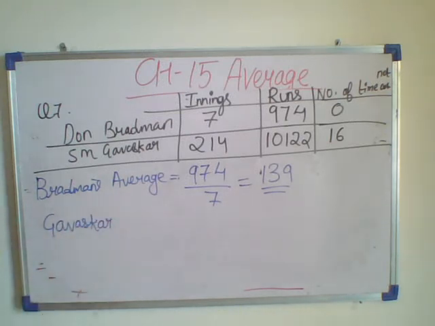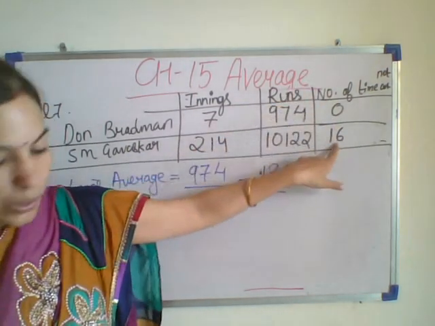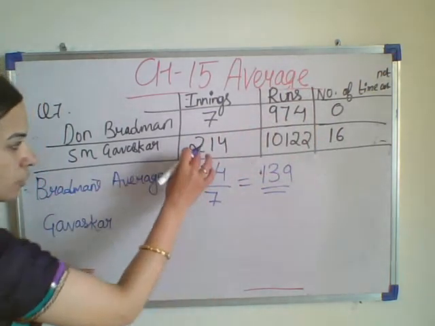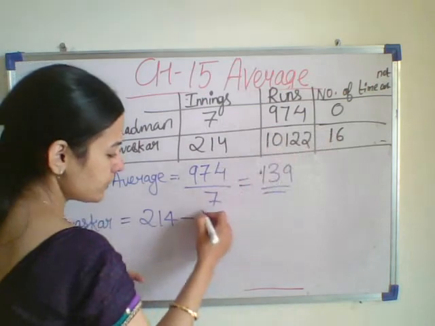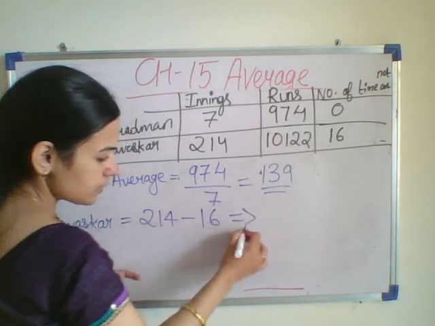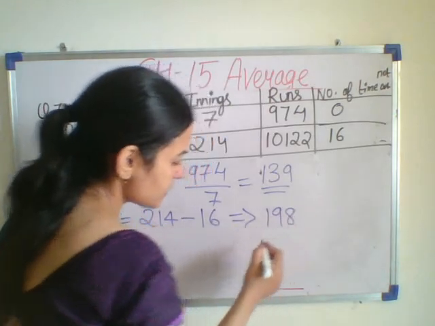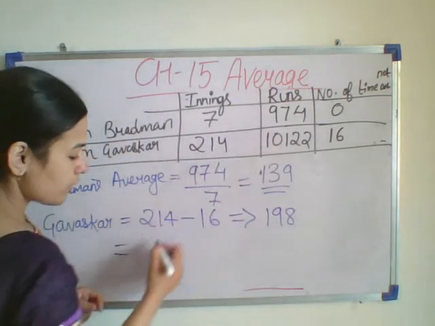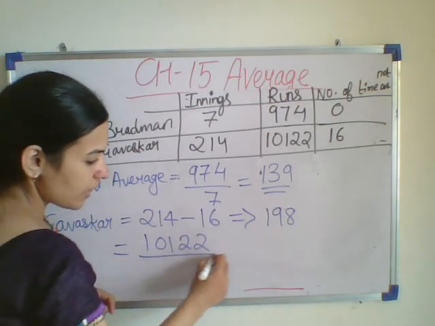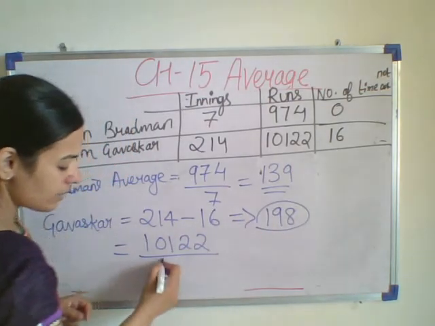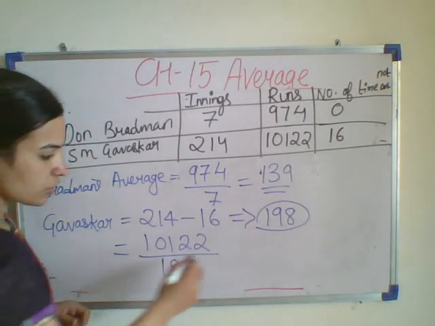Then we will find the average of Gavaskar. Now here you can see innings are 214 and the number of times not out is 16. So first of all, we subtract 16 from 214. If you subtract it, we will get 198. Then we have to divide the total runs of Gavaskar by 198. If we do this division, you will get 51.